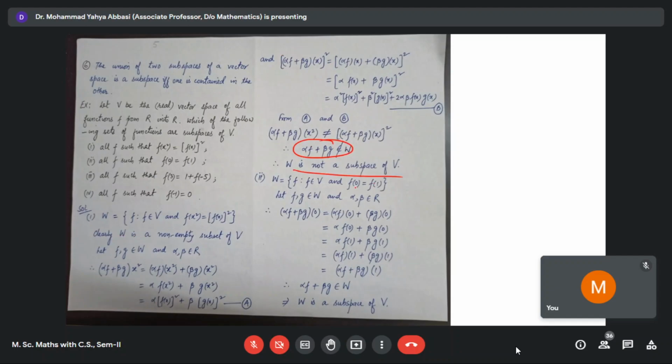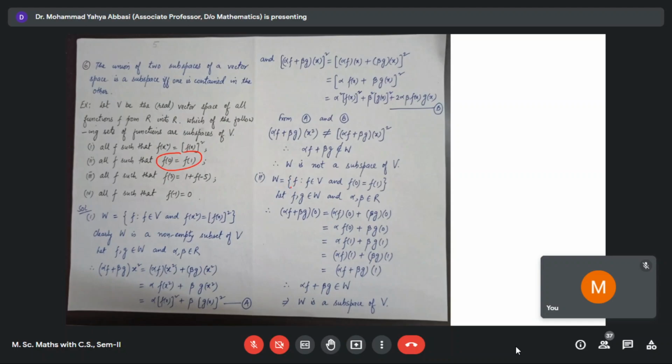Therefore, W is not a subspace. So we have seen that in the first case, if this condition is satisfied, then it is not a subspace. Does anyone have any confusion? No, sir. Okay. Now in the second case, f0 is equal to f1.